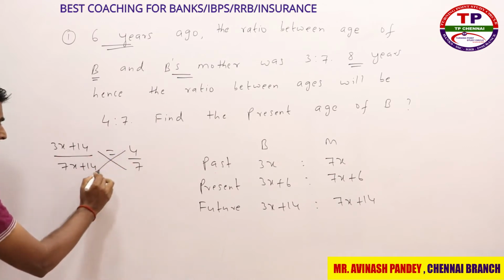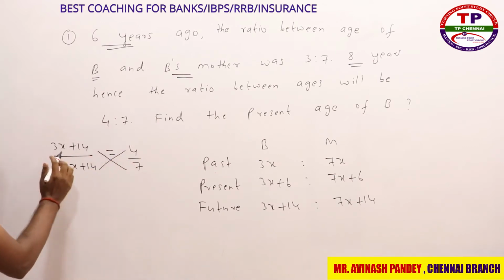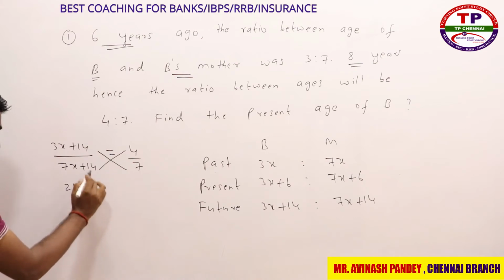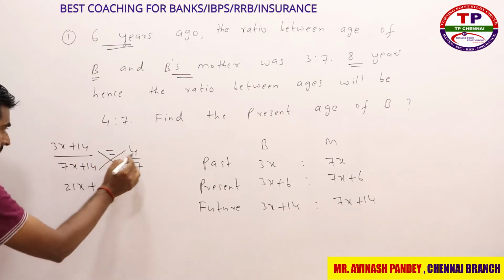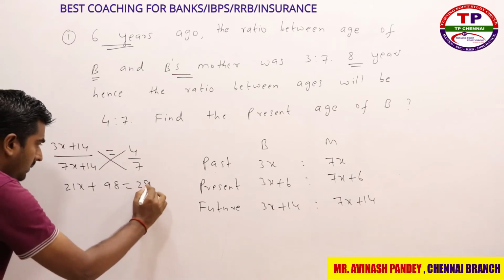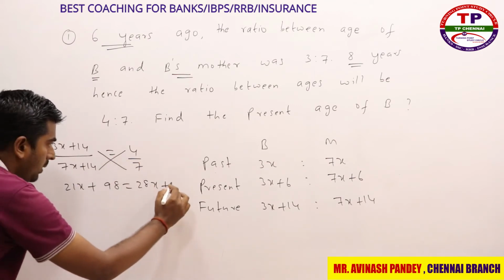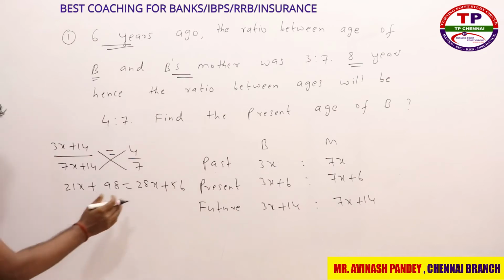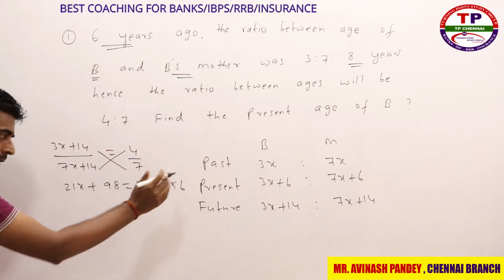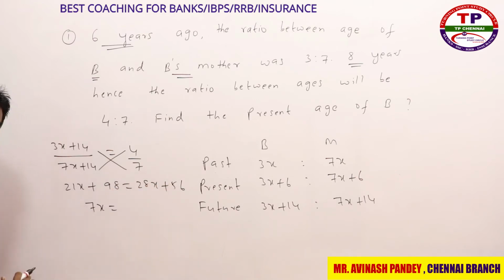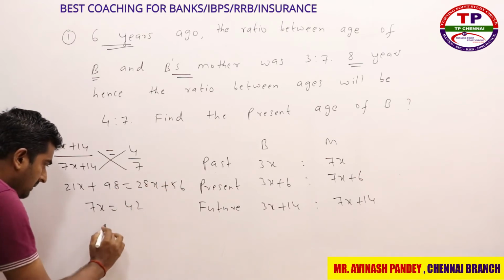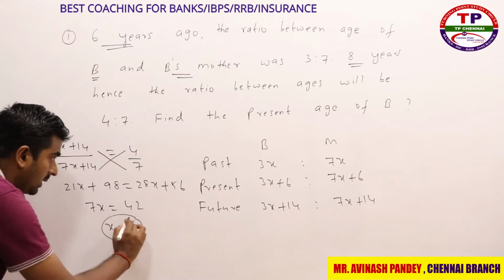Now we need to do cross multiplication, right? So what is 7 into 3? 21x. What is 14 into 7? 98, is equal to, what is 7 into 4? 28x plus, what is 14 into 4? 56, right? So 28 will come there, 21 will go there, so this will become 7x. 98 minus 56 is nothing but how much? 42. x is equal to how much? 6. x is equal to 6.